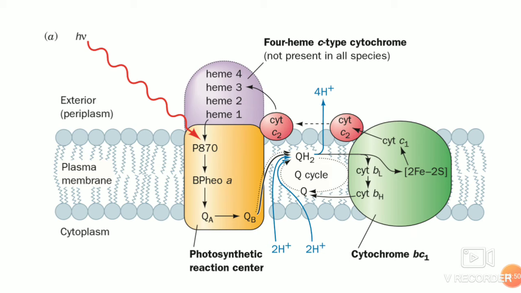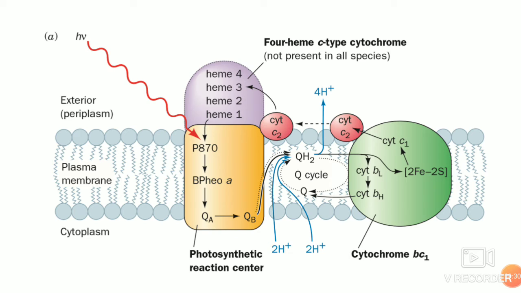Once it is transferred, it forms an anion of QB, which takes up one more electron from QA. Once it has taken up two electrons, it is released from the reaction center and diffuses through the membrane to the cytochrome BC1, which in a two electron reaction oxidizes it to ubiquinone with the concomitant liberation of its two protons to the external medium.